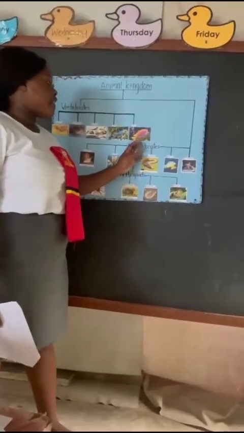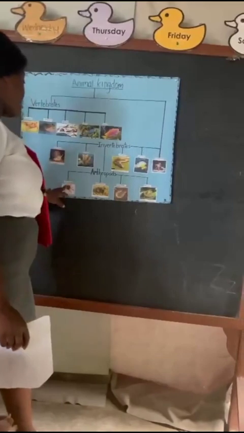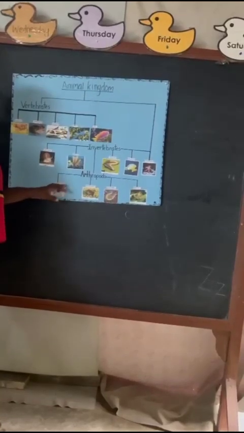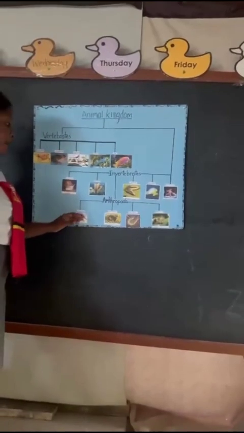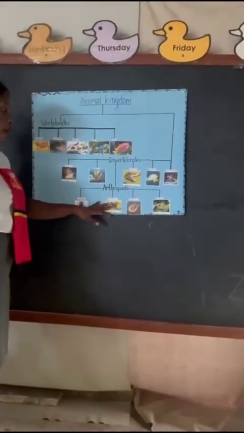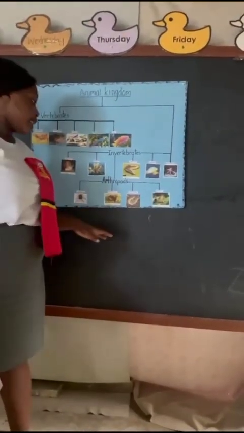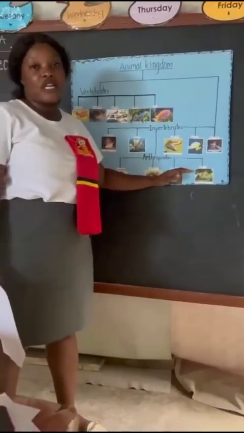Bait, all these things are worms, right? And they are invertebrates. We have arachnids, which is where we find a spider. All these spiders that you find in your house, they are all invertebrates. They are all animals that do not have backbone. And we have crab, and we have centipedes, let's call it, right? But the right word is myriapods, right? They fall under myriapods. These centipedes, if a centipede bites you, it's fever, right?